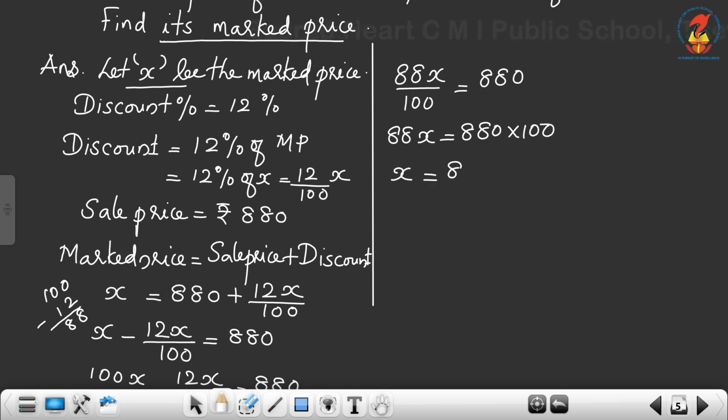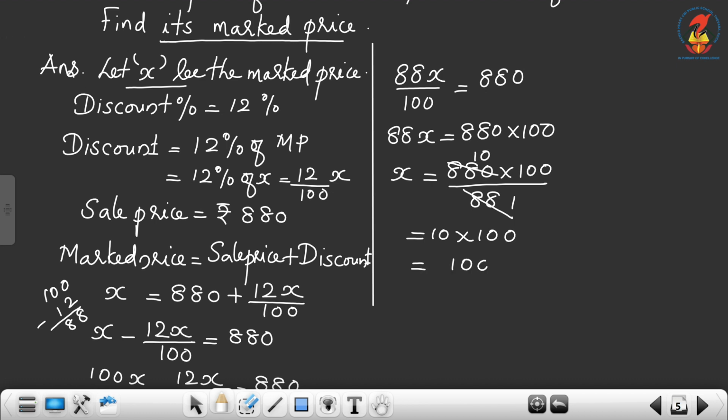Therefore x is equal to 880 into 100 divided by 88. So we can cancel 88 and 880 using 88 one time. Here it is 10. So 10 into 100 is equal to 1000. Therefore the marked price is rupees 1000.